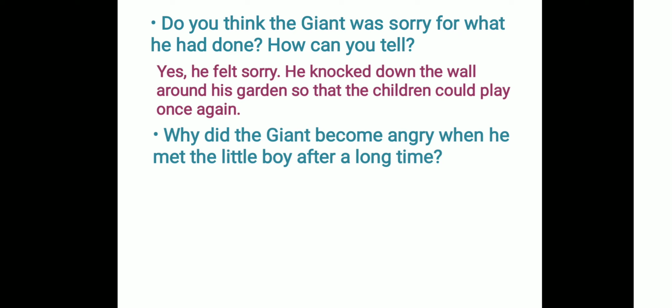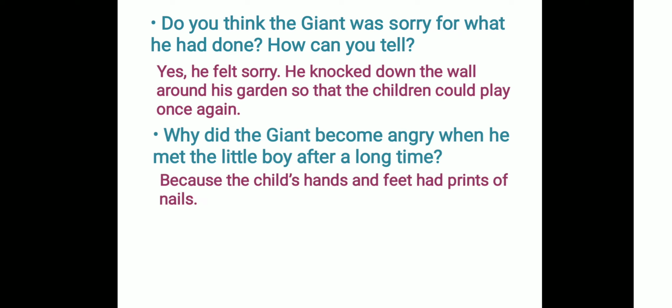So the little boy who the giant had put up on the tree in that one corner of the garden, after a very long time had passed, this boy had come into the giant's garden once again. But when he came this time, the giant was very furious. He was very angry to see the boy. So what exactly had gone wrong? Why was the giant so angry? Because the child's hands and feet had prints of nails.